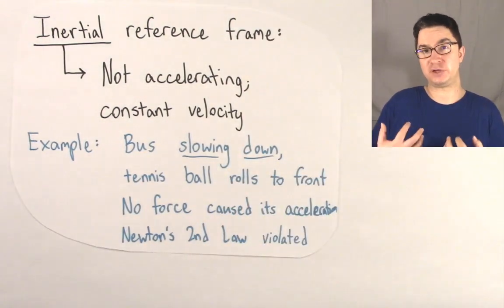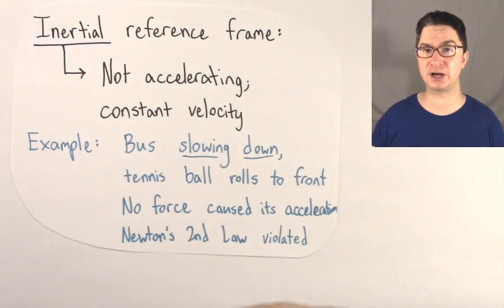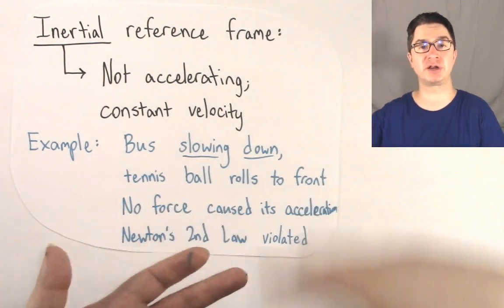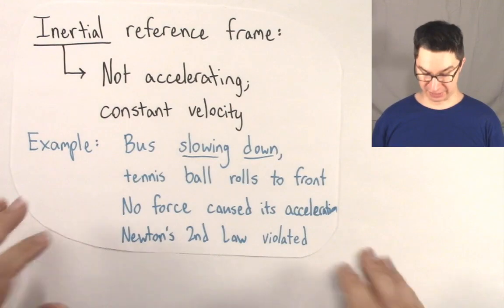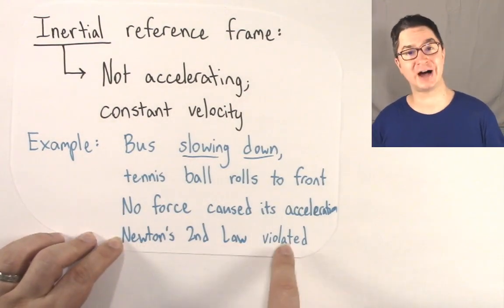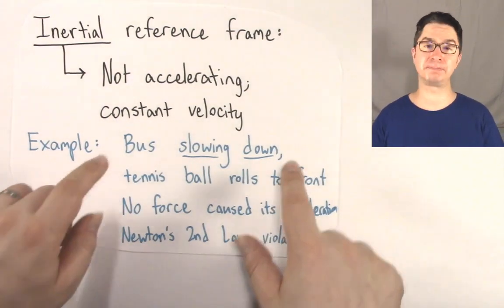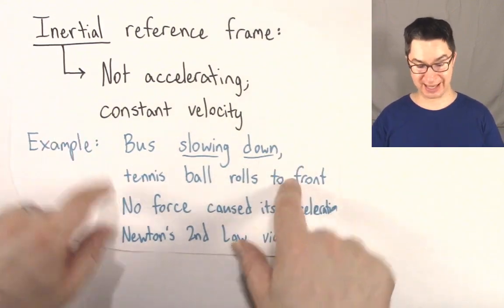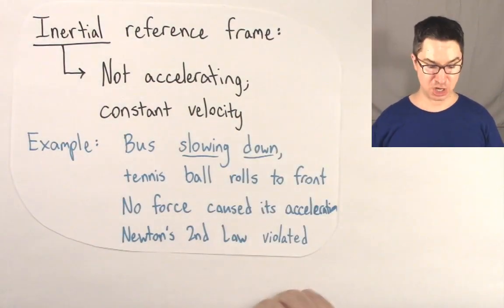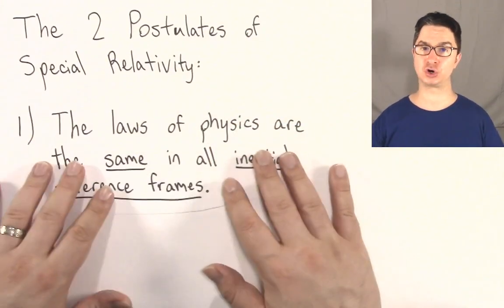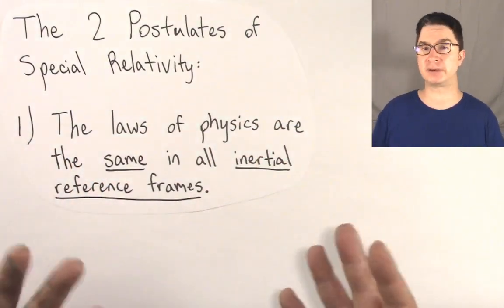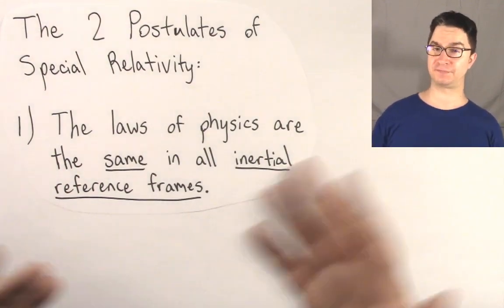From your point of view, from your reference frame on the bus, it appears that the tennis ball is accelerating with no force acting on it. And therefore, Newton's second law is violated because the bus is accelerating. It is not an inertial reference frame. So the laws of physics are the same in all inertial reference frames. But once that reference frame starts to accelerate, the laws of physics can change.